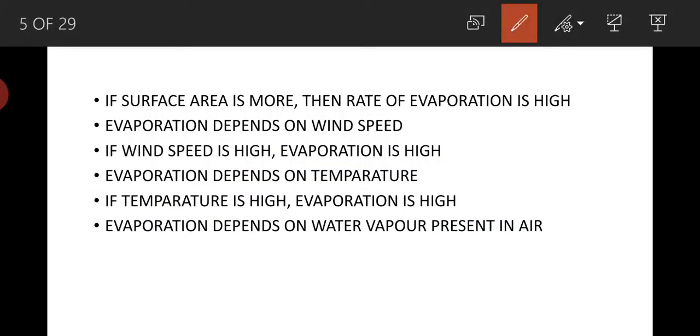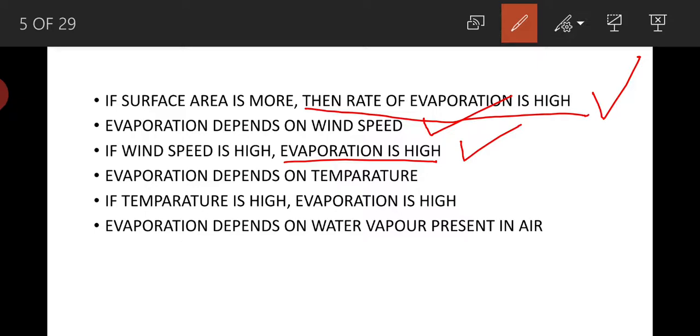And if surface area is more, then rate of evaporation is high. And this rate of evaporation also depends on wind speed. If wind speed is high, if air is flowing very fast, then evaporation will be more. And evaporation also depends on temperature. If temperature is high, then rate of evaporation is also high.